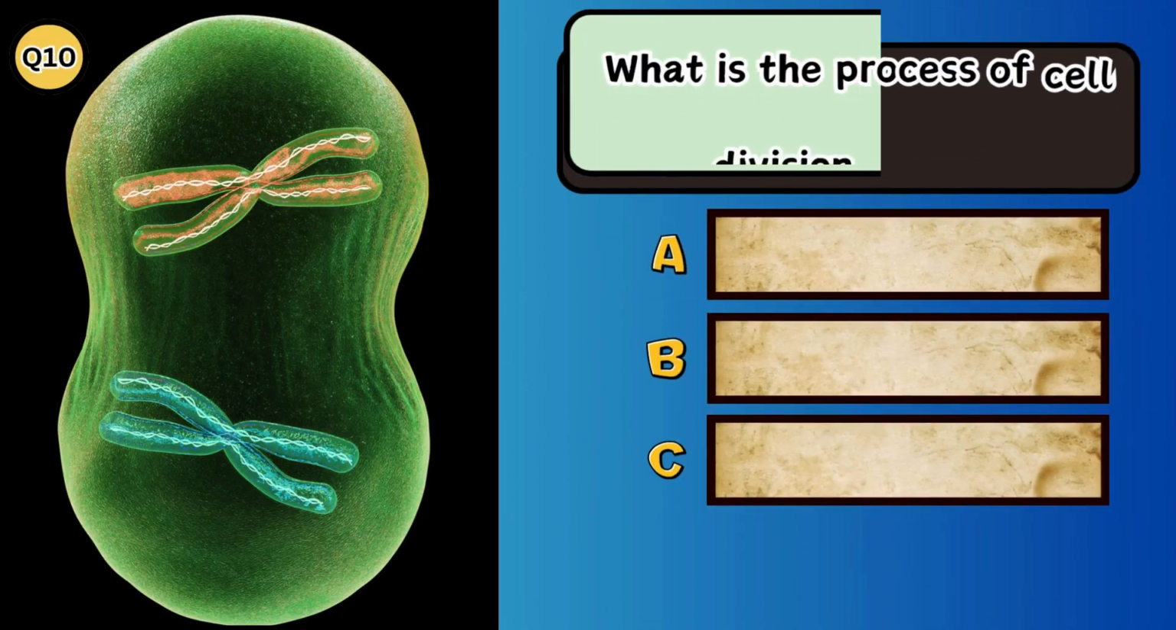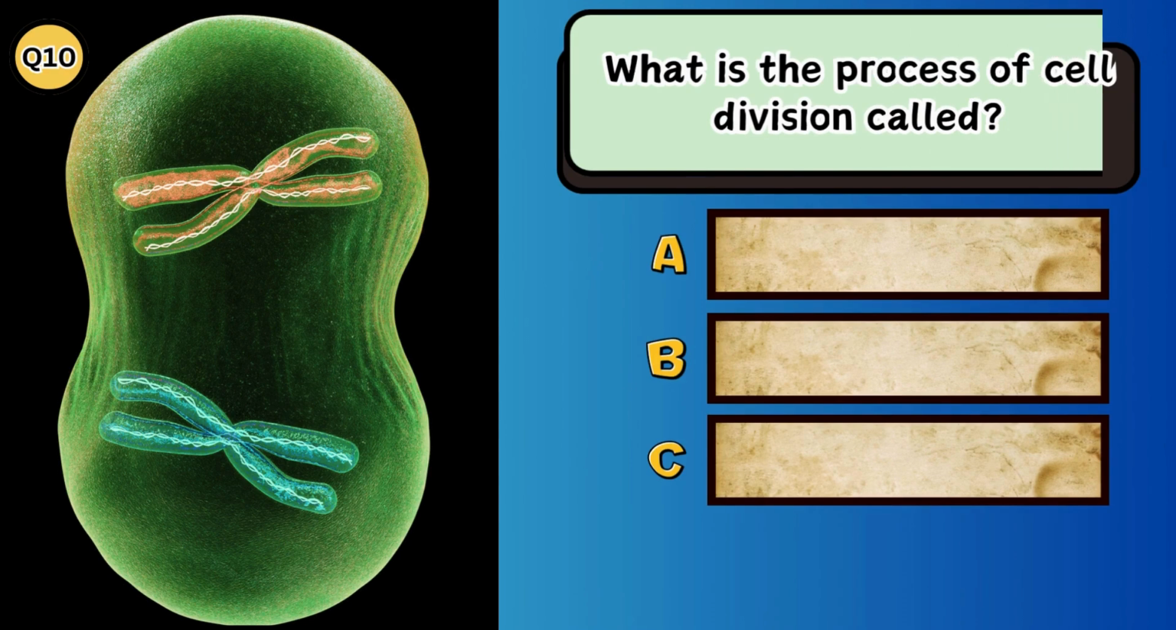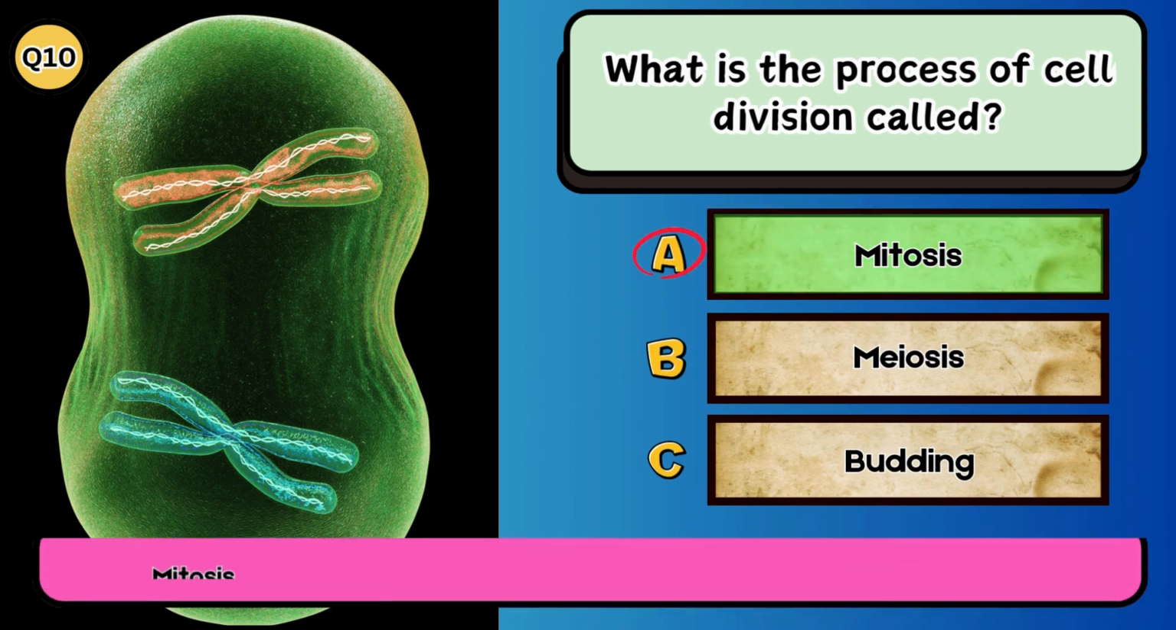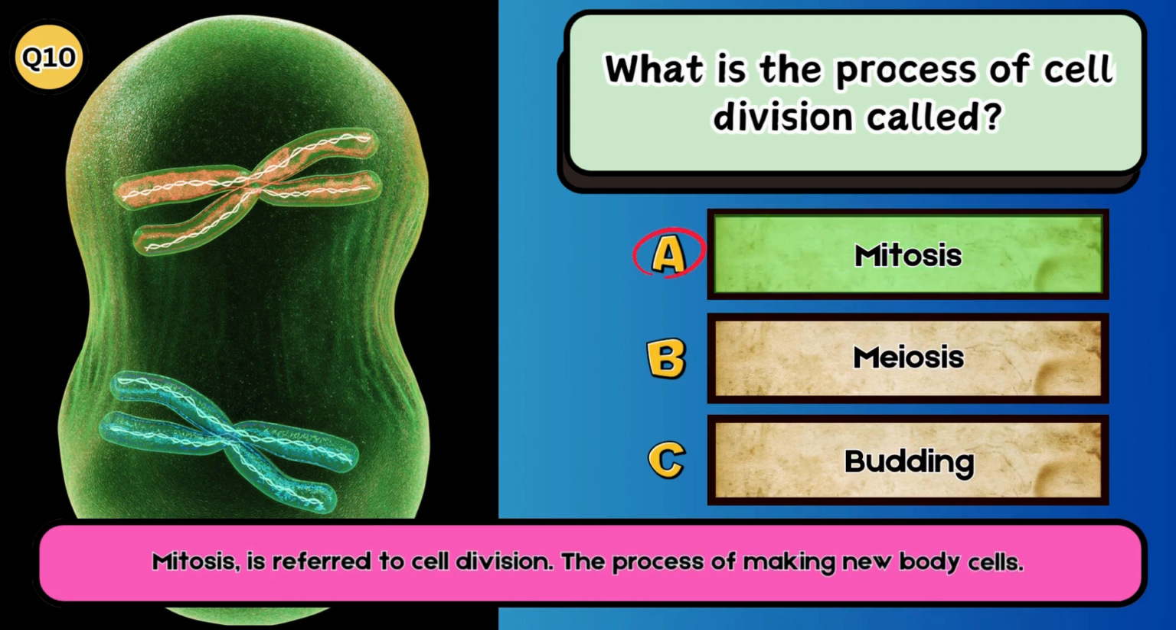What is the process of cell division called? A. Mitosis. B. Meiosis. C. Budding. The answer is A. Mitosis. Mitosis is referred to as cell division, the process of making new body cells.